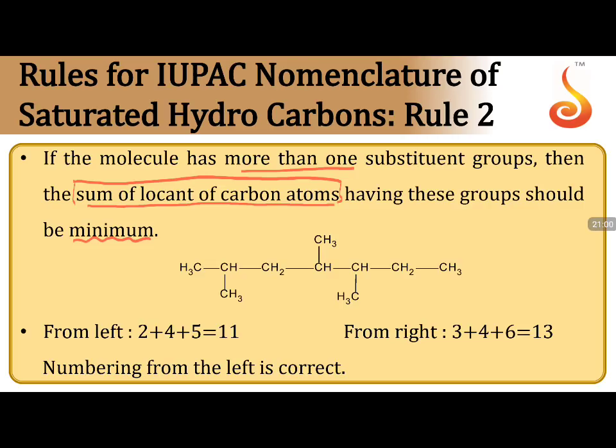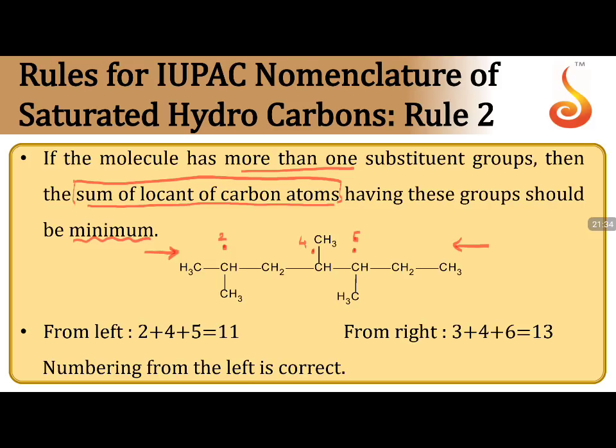So if you take an example, I can start numbering from this side or from this side. If I am numbering from this side, you have 1, the second position, the third position, the fourth position. So you have 2, 4, and 5. Moving from left to right, the second, fourth and fifth positions have the substituents.